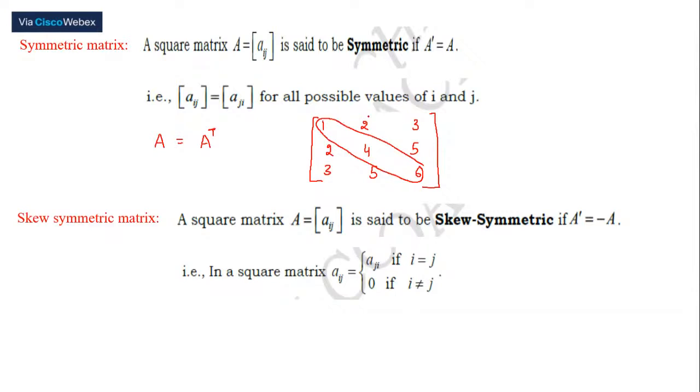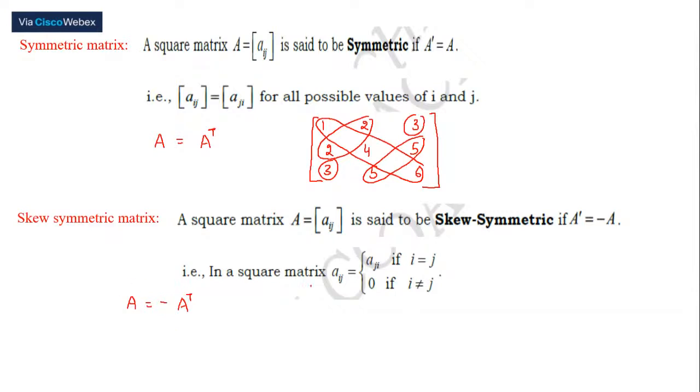Just see here, this 2 and 2 is the same. You have 3 and 3 over here, 5 and 5 over here. This is a symmetric matrix. Skew symmetric matrix is defined as A equal to minus A transpose.